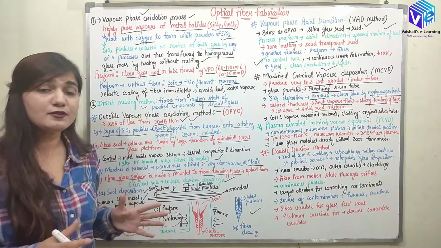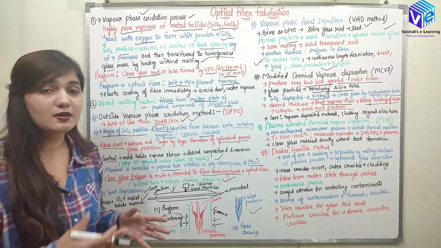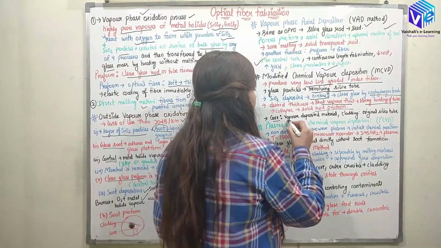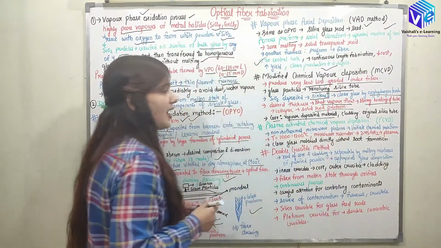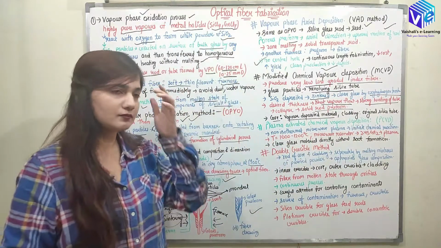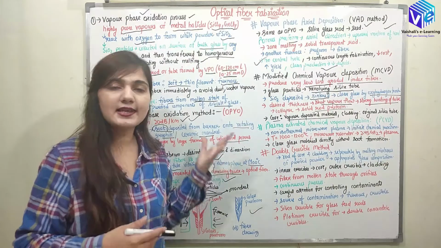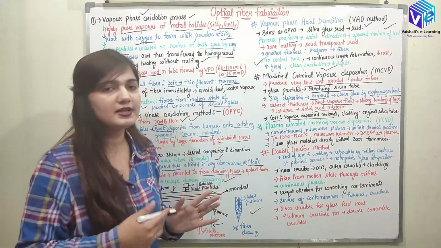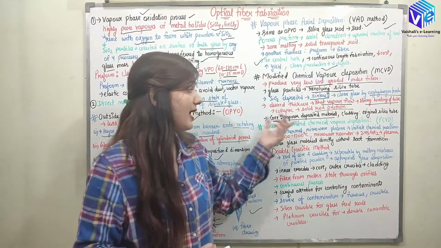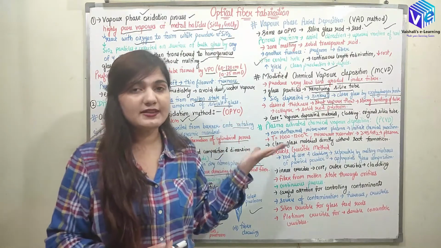But here always, after the formation of the preform, we collapse the tube. So here we have the core, which is the vapor deposited material, and the cladding is the original silica tube, right? So we can fabricate core as well as cladding with the help of this modified chemical vapor deposition method. Now coming to the next type of method, which is the plasma activated chemical vapor deposition method, also called PCVD.